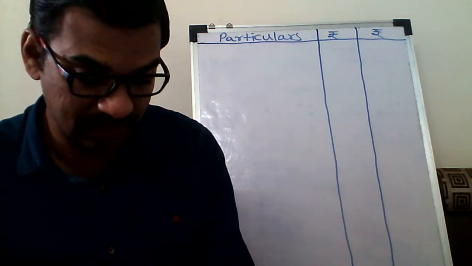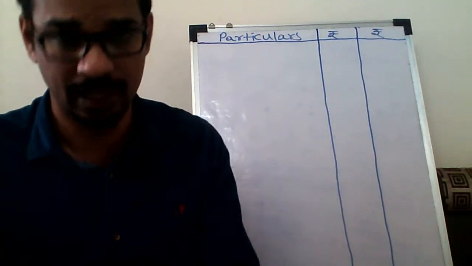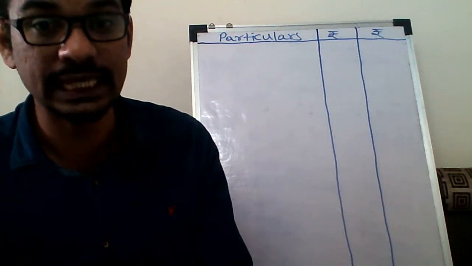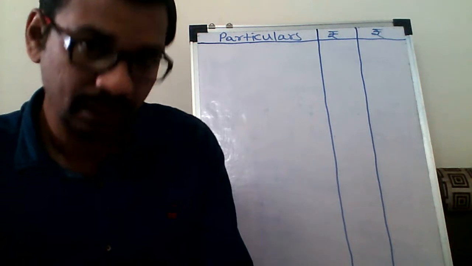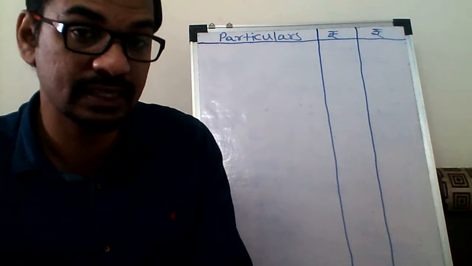Now the next allowance, underground allowance, is given to those employees who are working in the mines. And the exemption limit is rupees 800 per month.